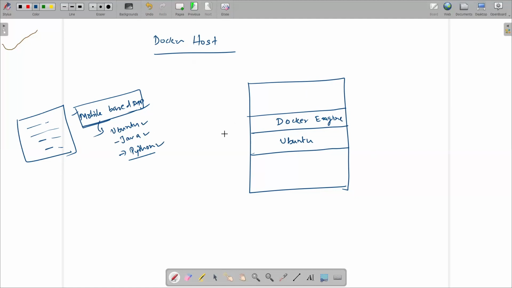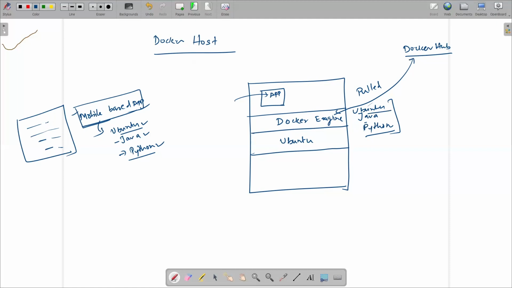So for this, we have to get the dependency files from the Docker Hub. We have not downloaded but pulled Ubuntu, Java and Python, these dependency files, from the Docker Hub. Then after that, we create the container and run the applications. So the environment is provided by the host operating system.